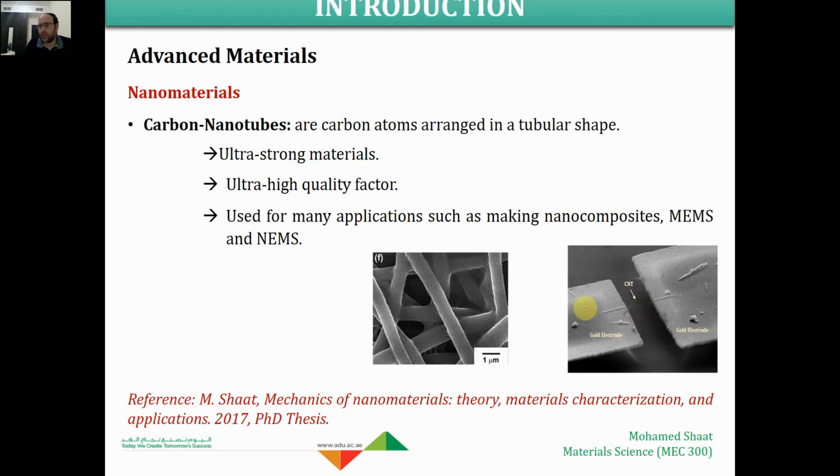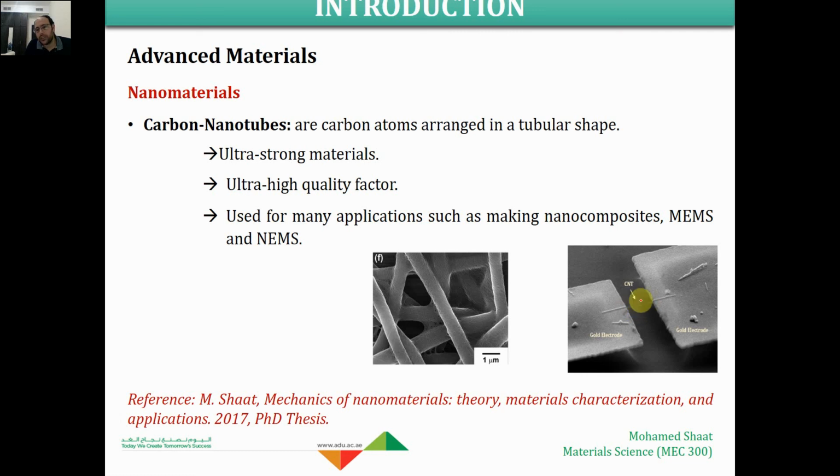And we are using them in different applications. They are ultra strong material. They do have very excellent quality factors. They are used in many applications like making nanocomposite, MEMS and NEMS, and so many other applications. For example, in this figure, this is a very thin carbon nanotube. If you can observe, there should be here a carbon nanotube.